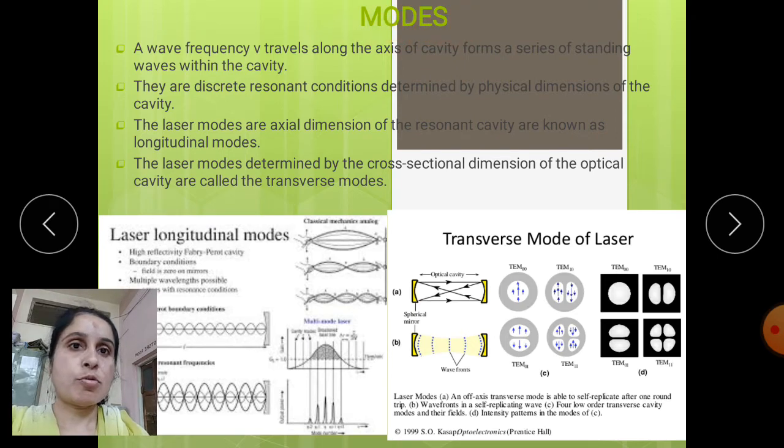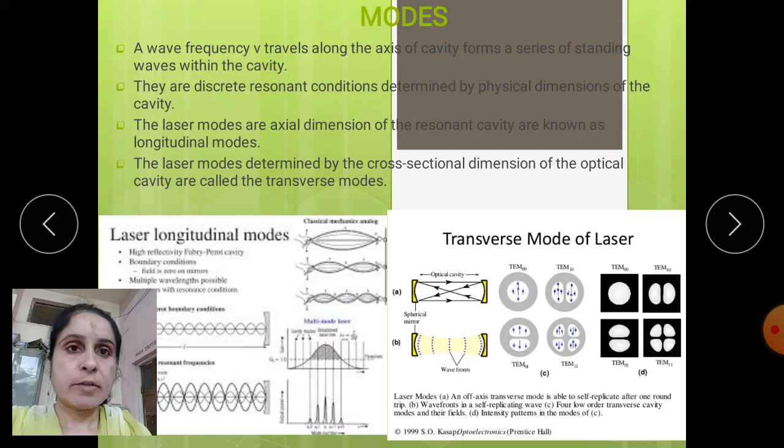In these modes, the wave frequency can travel along the axial axis of the cavity and form a series of standing waves within the cavity.